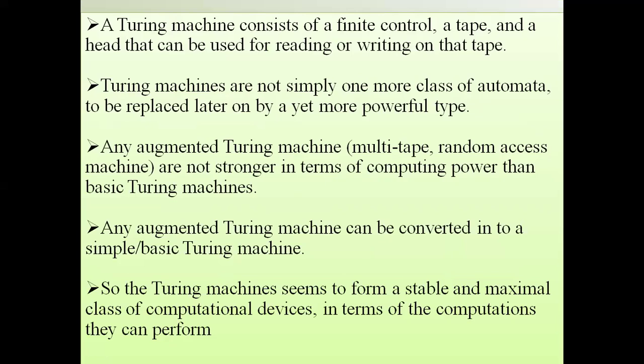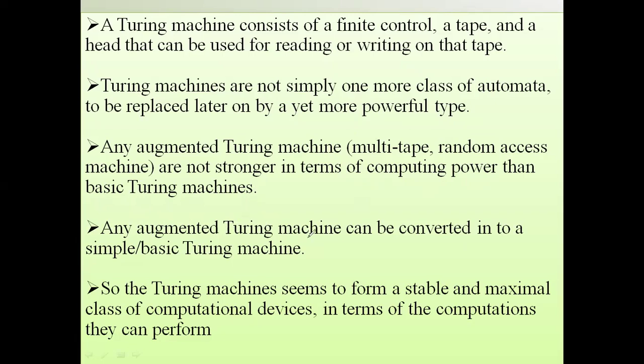A Turing machine consists of a finite control, a tape, and a head that can be used for reading or writing on the tape. The Turing machine is not simply one more class of automata. It may be replaced later by a yet more powerful type. Any augmented Turing machine, such as multi-tape or random access machine, is not stronger in terms of computing power than the basic Turing machine.